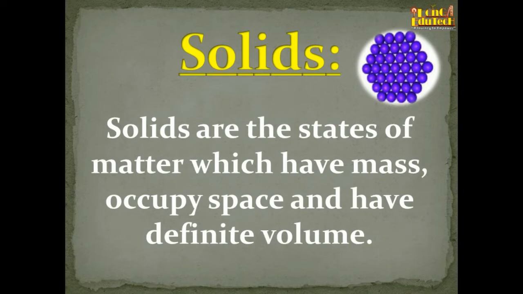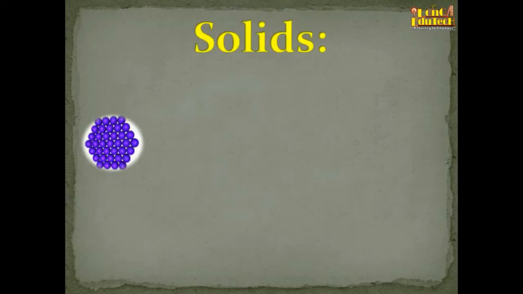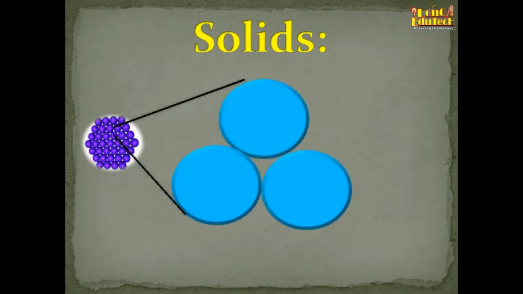Okay, so other characteristics we'll discuss now. First, before going to that, let us see how the solid looks. This is the solid particles, and if we magnify this portion, what you see here is that there is space between them, right? And amongst all these particles, they are bound together, and there is space there, right?